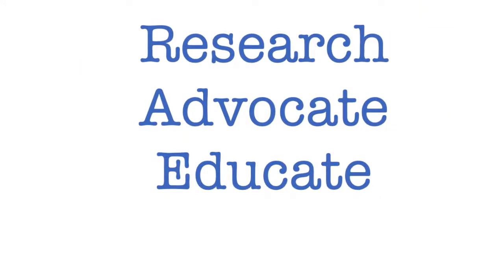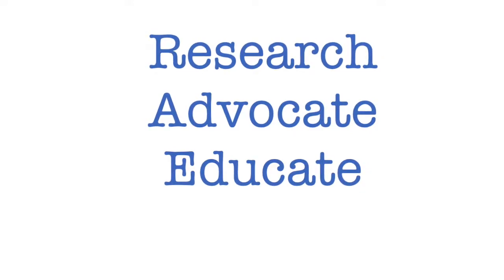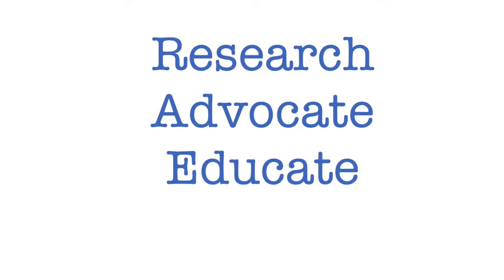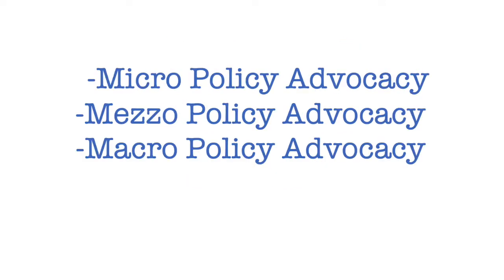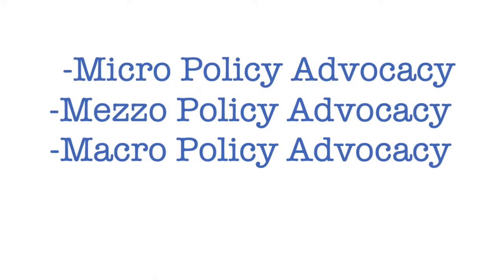In macro policy advocacy, the social worker would do things such as research issues going on in the community. That way they can help develop programs that the community needs, as well as advocate for people that need it. They also help educate the community about a certain issue going on. Micro, meso, and macro are all types of policy advocacy in social work.